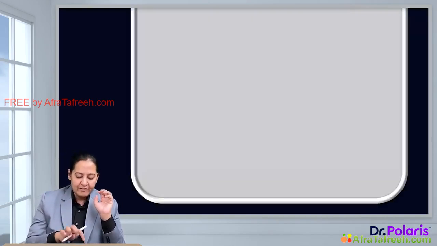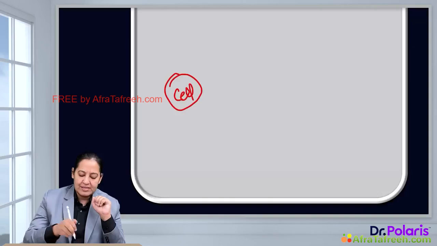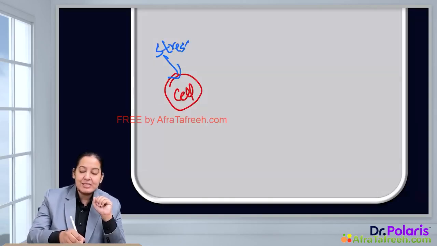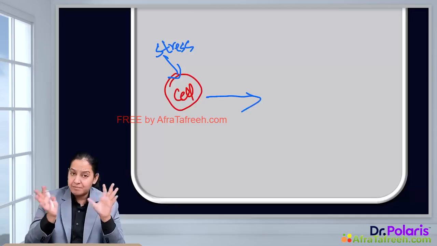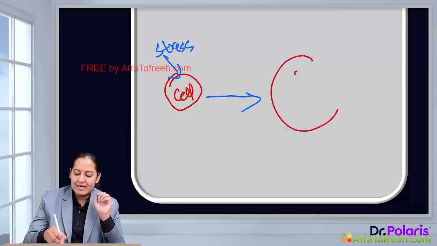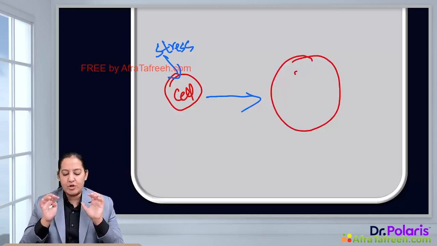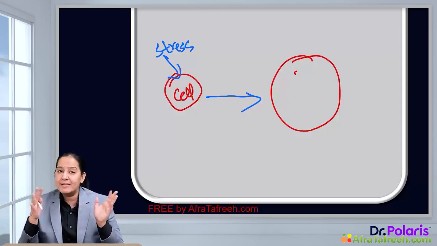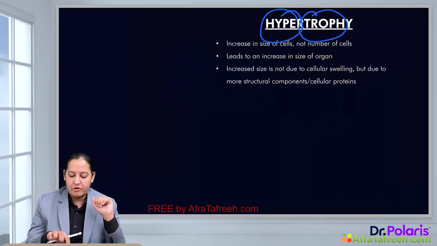So let me draw a diagram here. Can you see? This is a cell. This is a normal cell in homeostasis. But whenever stress is acting on this cell, whether the stress is physiological or pathological, at that time this cell will respond to stress by increasing its size. So this is the adapted cell, the cell showing adaptation, and this adaptation is known as hypertrophy. The cell is increasing in size, not the number. So that is the definition of hypertrophy.